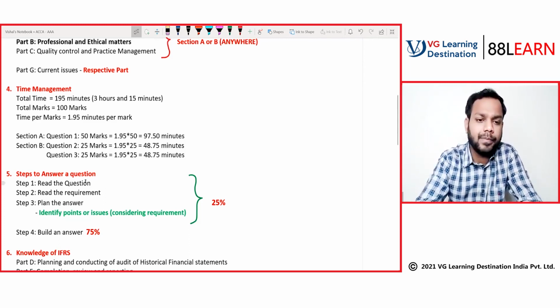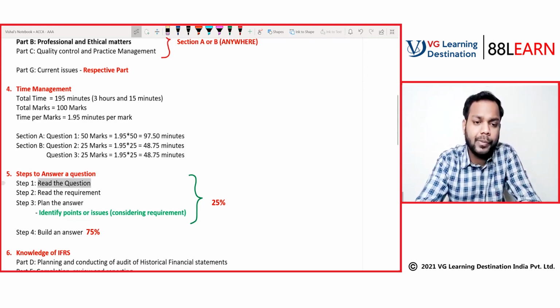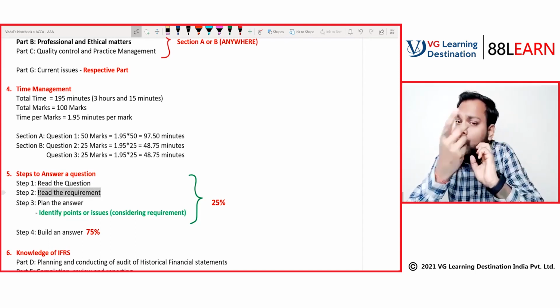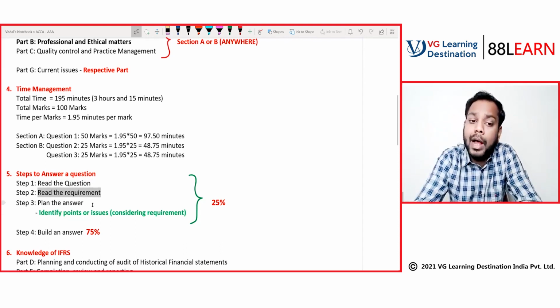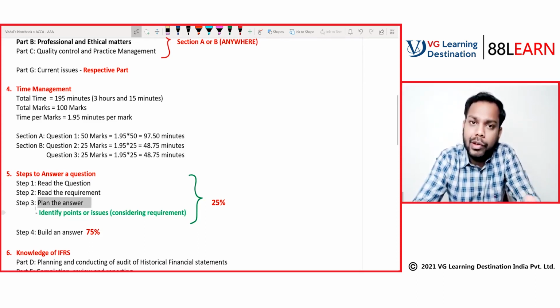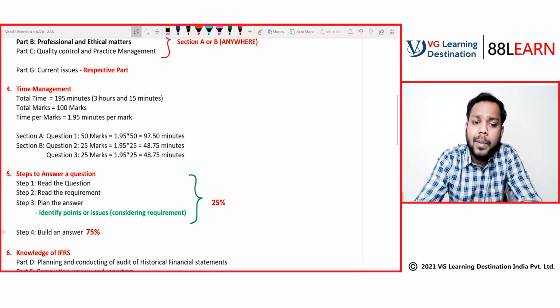So what I have written here: first, read the question. Second, read the requirement. Now, find your requirement in the question. How will you do that? Plan your answer. Don't directly jump to writing the answer. That's a mistake that you will make. First, plan your answer and then build an answer.